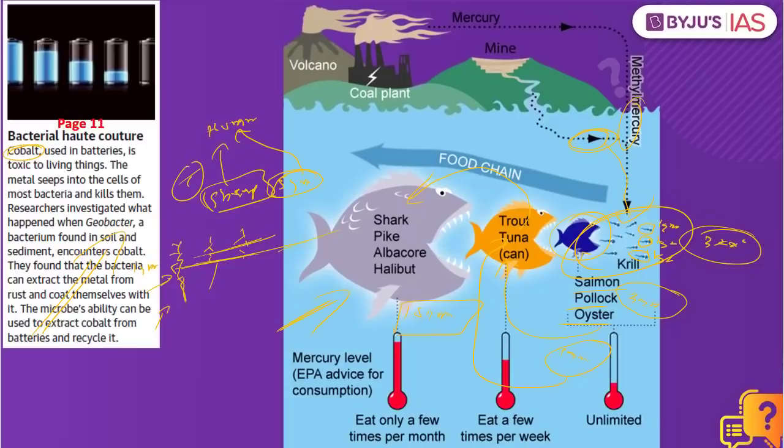So what is happening in the terrestrial system? In the terrestrial system there is biomagnification, which means the pollutant is increasing over a period of time. That is what is called biomagnification. So what would be the impact?